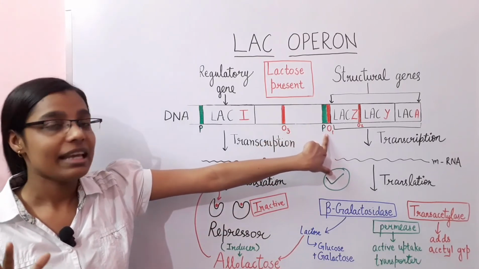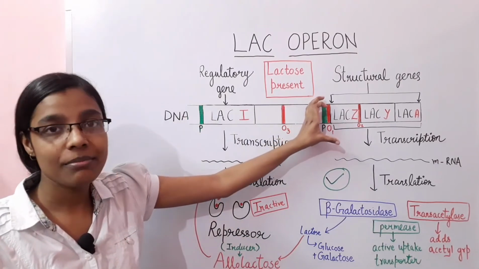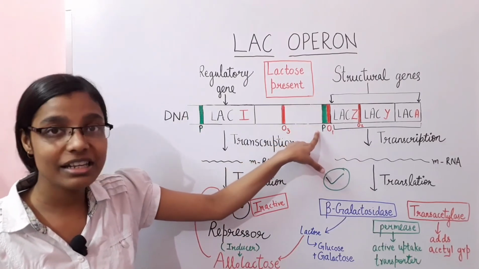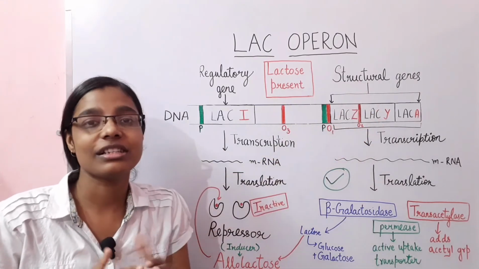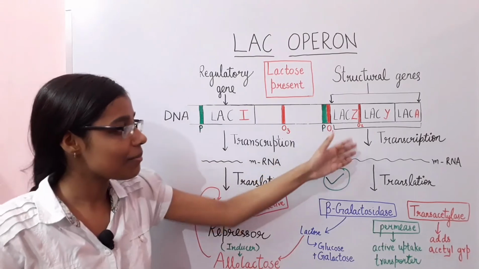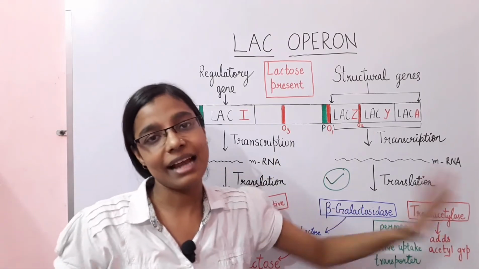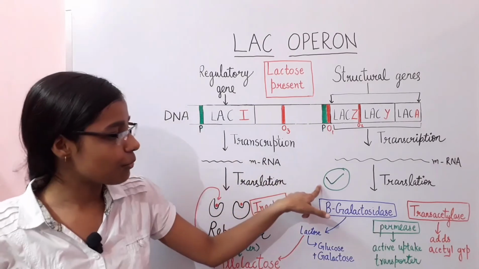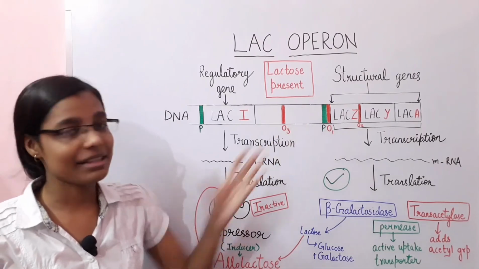As a result, the RNA polymerase binds to the promoter region and transcription of the structural genes goes on, ultimately leading to the formation of beta galactosidase, permease and trans-acetylase. The repressor is unable to bind in that portion.